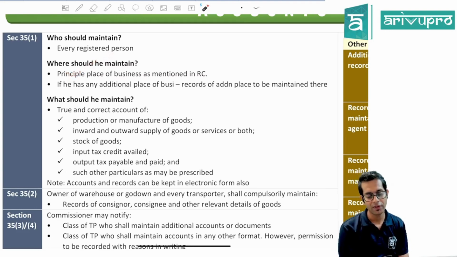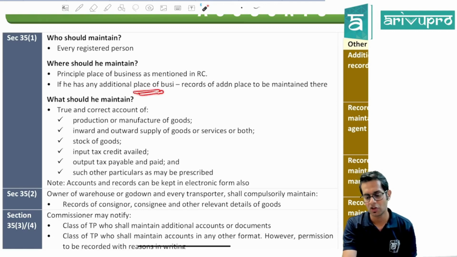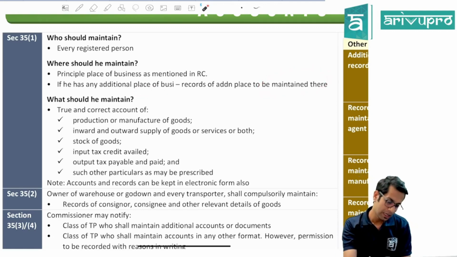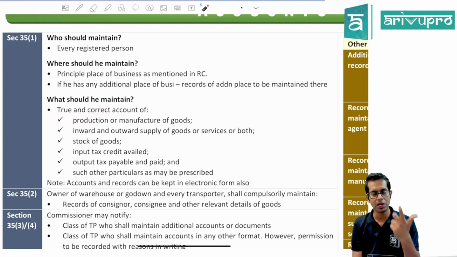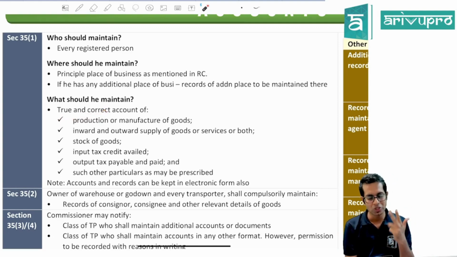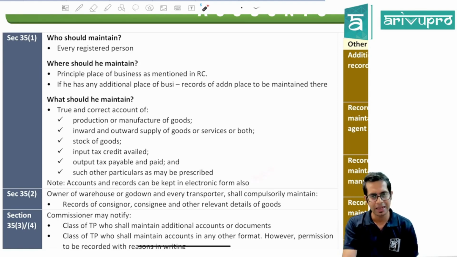Sir, what if I have a branch office or additional place of business? Then the books with respect to those additional places of business can be maintained over there only. Then what am I supposed to maintain? You will have to maintain true and correct accounts of production, manufacture, inward and outward supply, stock of goods, input tax credit availed by you, output tax payable and paid by you, and such other particulars as may be prescribed. Now, books can also be maintained in electronic form.